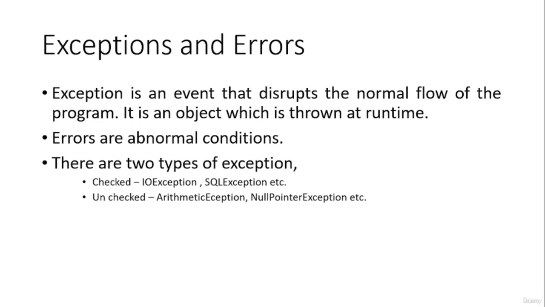A program is running from a particular line to another line. In between, an exception will occur and it will halt the program, exit from that particular line and cause the program to terminate badly. So that's how the exception will work. It will terminate the program and throw a particular error to the console, and it will show the message in the console that the particular exception has occurred. And like that, exceptions are there.